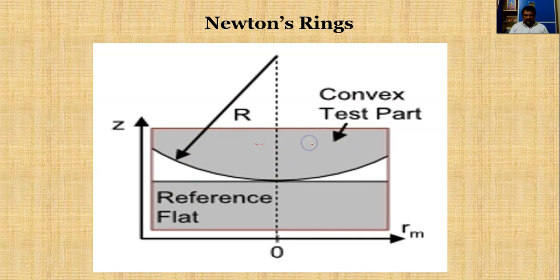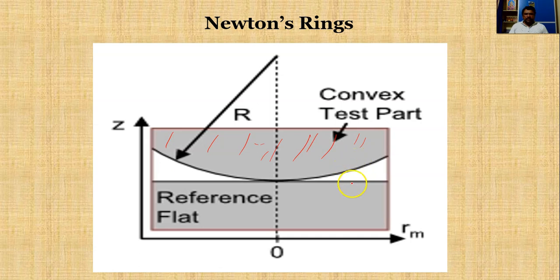This is the planar convex lens, which has a very large radius of curvature, of the order of 100 centimeters, and this is a reference flat glass plate.